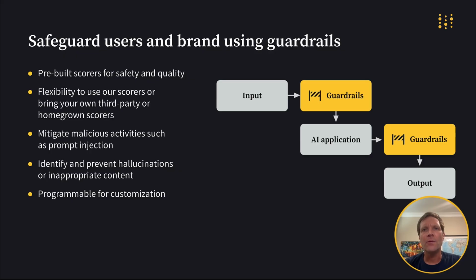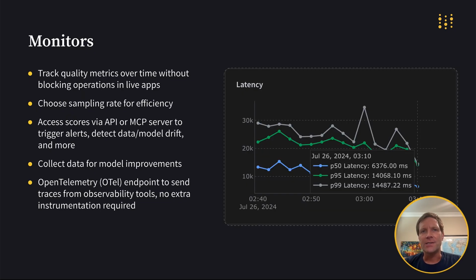After deployment, Weave guardrails act as an additional layer of protection and can be used to safeguard your application and protect users and your application from any malicious or dangerous requests or responses. But whereas guardrails act as a barrier, preventing the input or output from reaching its intended target, Weave monitors record performance metrics in real time but run asynchronously and don't interfere with the progress of a response. This allows tracking quality metrics over time using LLM as a judge scores without blocking operations in production applications.